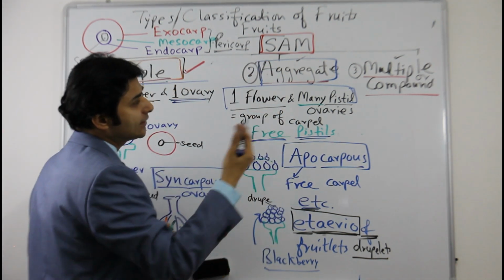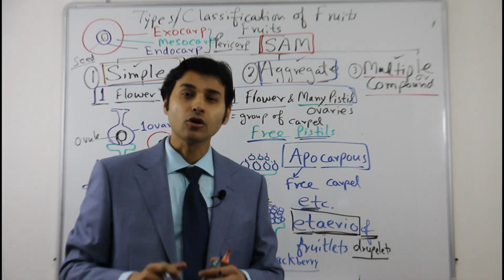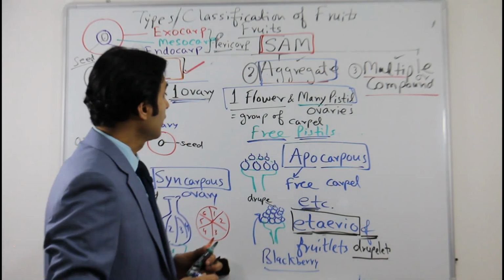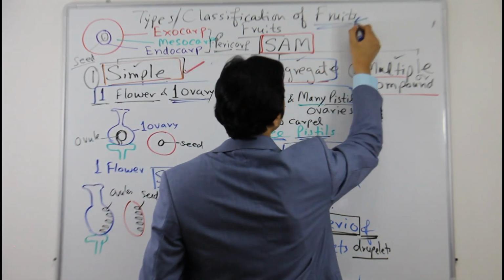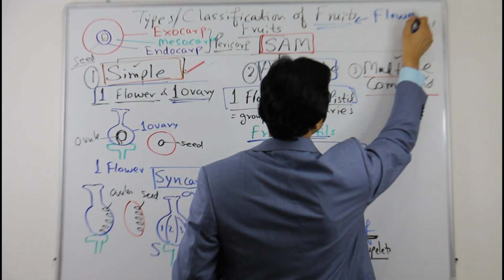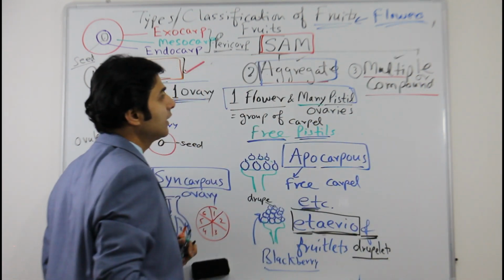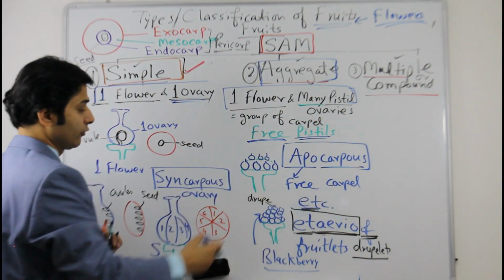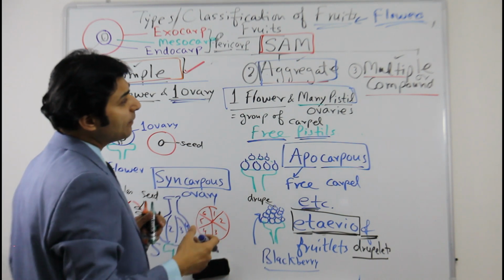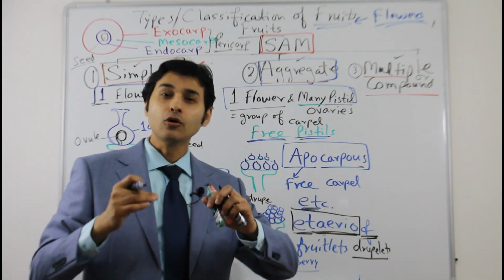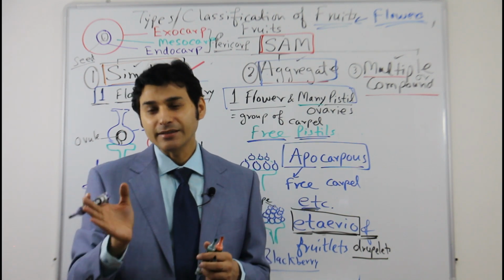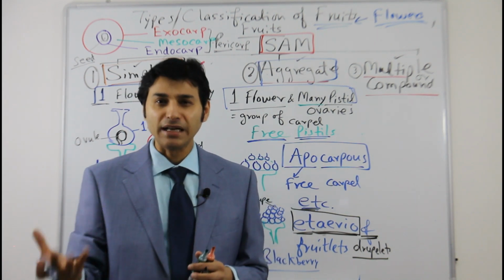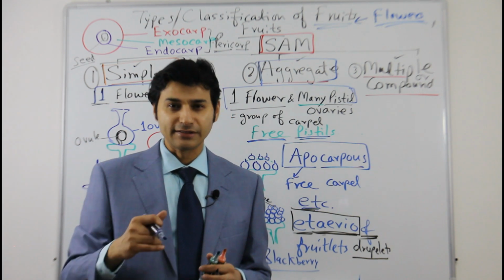Okay, the third one, multiple fruit or compound fruit. You know that all fruits are basically formed from flowers. We have seen so far that all flowers are changing into fruits. Multiple fruit is a type of fruit where the whole bunch of flowers, because flowers are arranged in different patterns or manners, which we call inflorescence.